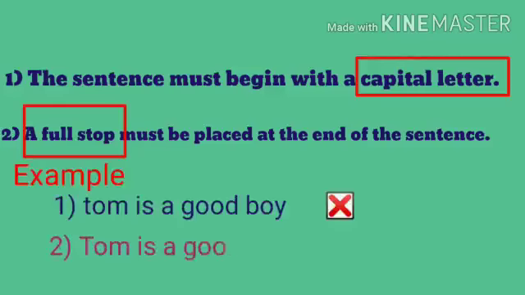Here are two examples where it is written, Tom is a good boy. Both statements are complete, but the first sentence does not follow the rule. Whereas in the second sentence, the sentence starts with a capital letter and ends with a full stop. So the second sentence is the correct sentence.